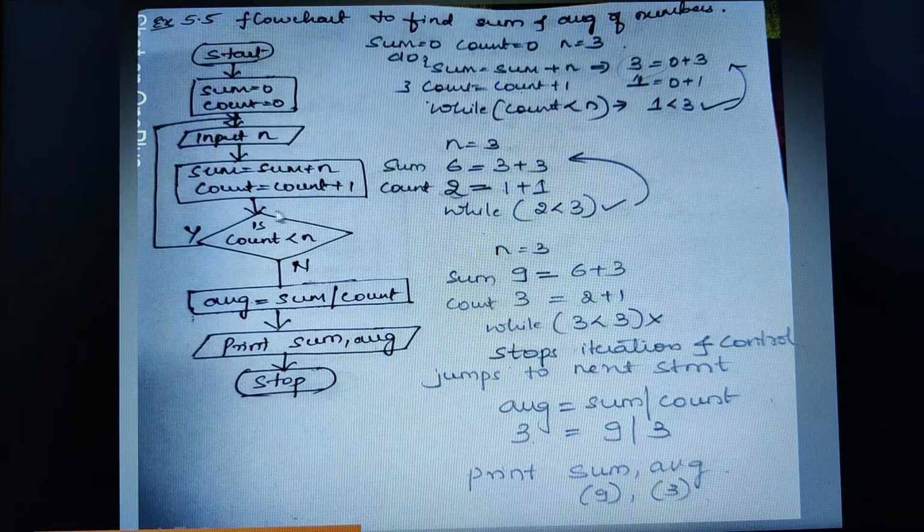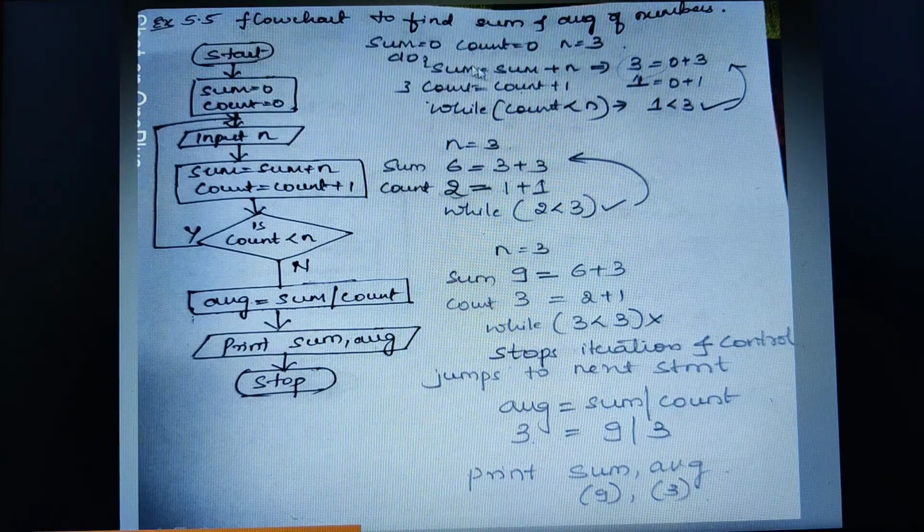Now this is my decision making, the branching statement. This is a rhombus, isn't it? Since I am making a decision here, I am using the rhombus, and again this is a calculation, so I am using the rectangle. Finally I am going to stop it by using the oval. So this is how we need to draw the flowchart.